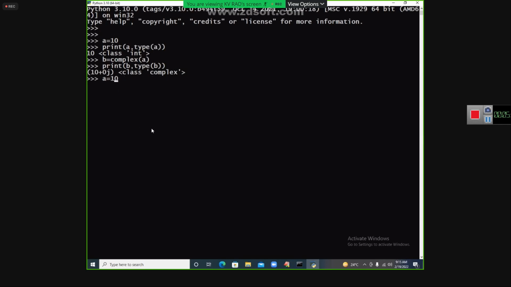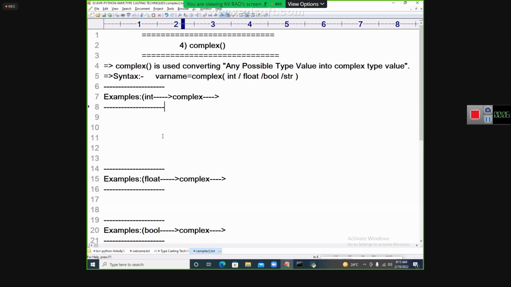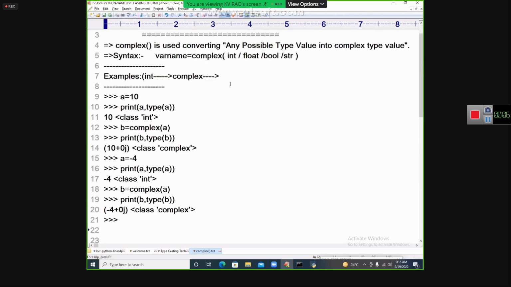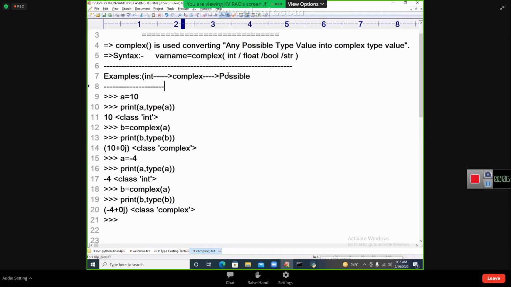Suppose I say a = -4, print(a), and now you see complex(a). Now you will get this type of value: -4 plus 0j is coming. It is happily done. So let me go to the next discussion, my dear students. So this is possible. Let me do it very quickly. This type of conversion mechanism is possible.